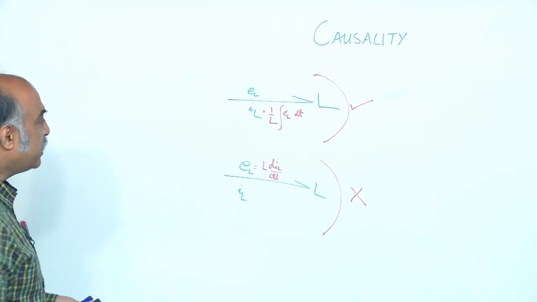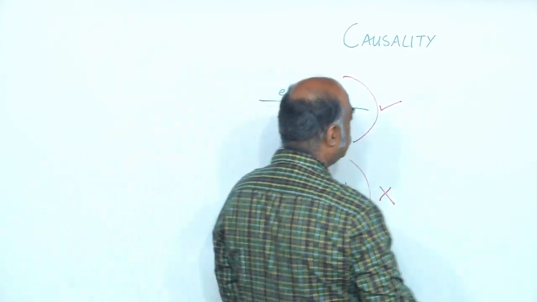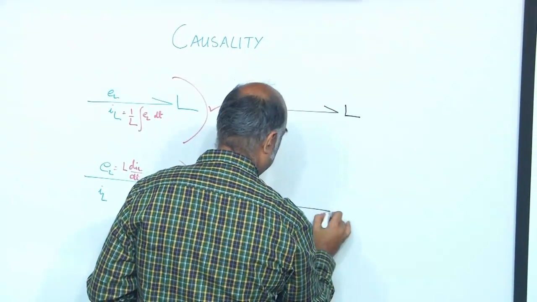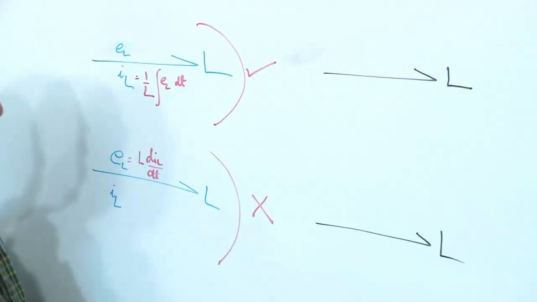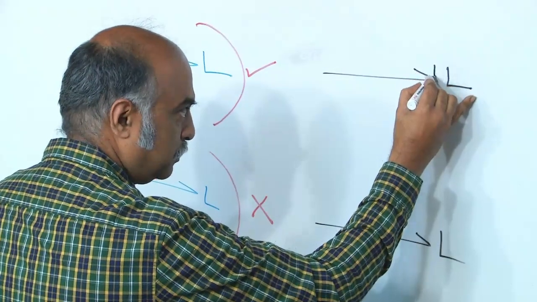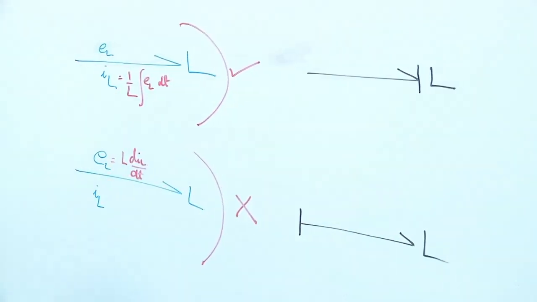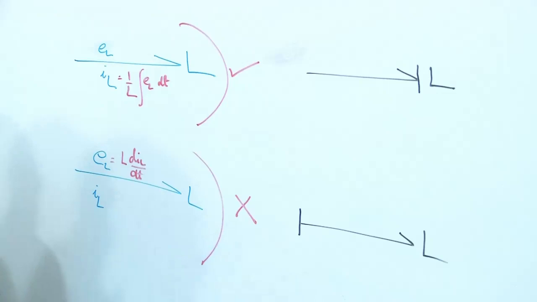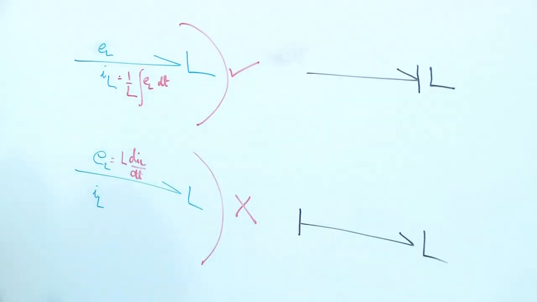Now, the next question arises, how do I distinguish between these bonds? That is where we have a method to distinguish. Both look the same, right? I will put a vertical bar called the causal bar on one end. Now, you should remember which end is which. Okay.